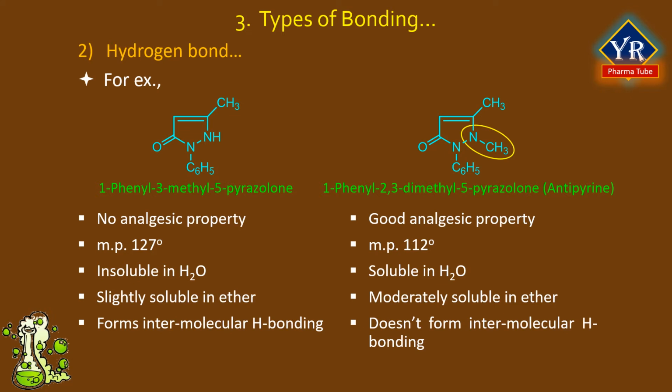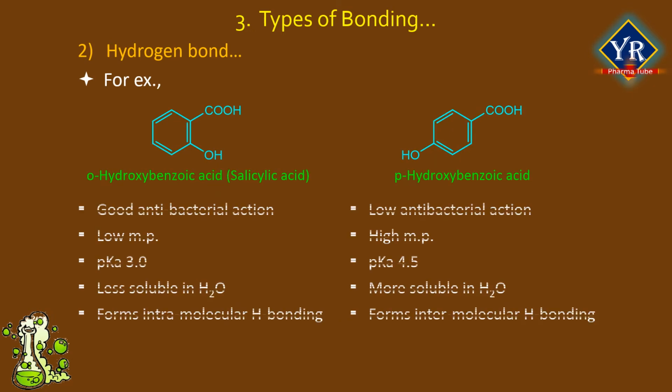Antipyrine has analgesic activity, but 1-phenyl-3-methyl-5-pyrazolone is found to be an inactive compound. This is due to the formation of hydrogen bonding in 1-phenyl-3-methyl-5-pyrazolone, which gives rise to a linear polymer that cannot pass through biomembranes. Their melting points and solubility have been found to be different. One forms intermolecular hydrogen bonding and the other does not.